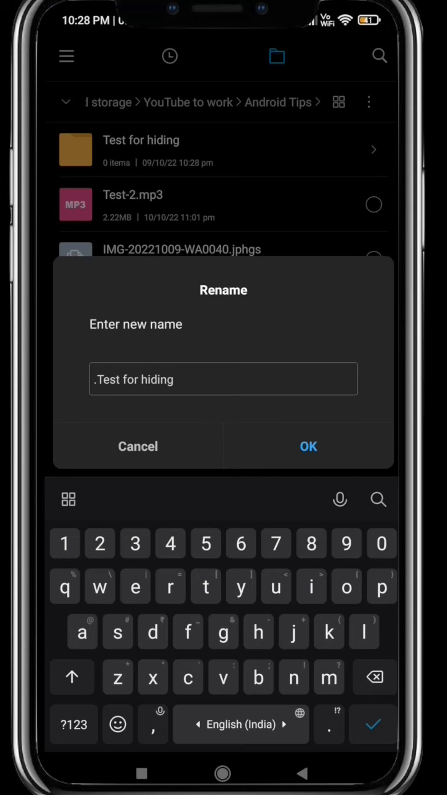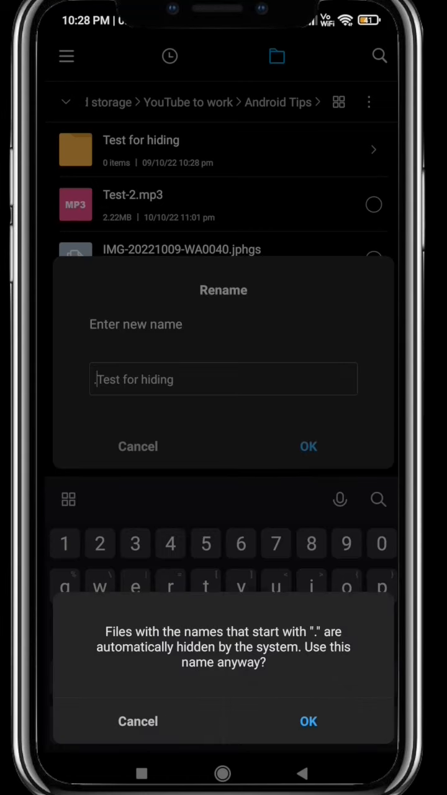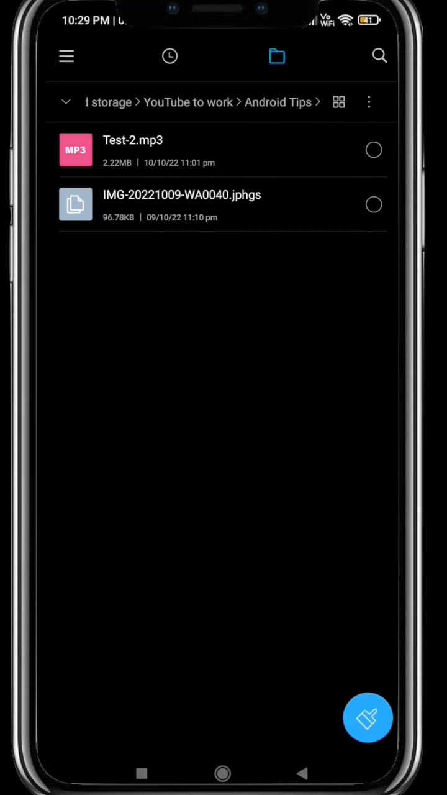Okay, now you see that I'm going to hit OK, and it says the file name starting with this is automatically going to be hidden. So I click OK. So now the folder has disappeared. So anytime anybody goes into your folder, they will not even see the folder. So maybe all your personal important things, you can keep in this mode, so that anybody who borrows your phone, or you give the phone to somebody by mistake also, they don't have access to these folders.